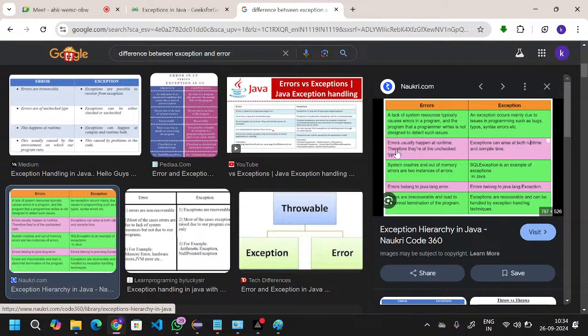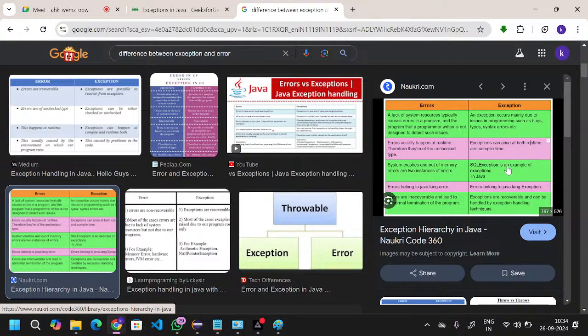Now, second point is errors usually happen at runtime. Therefore, they are unchecked type. If you observe here, checked exceptions arise at both runtime and compile time. And next one is system crashes and out of memory errors are two instances of errors.